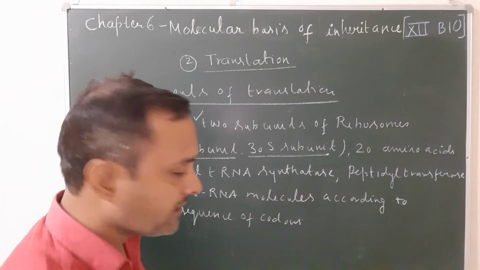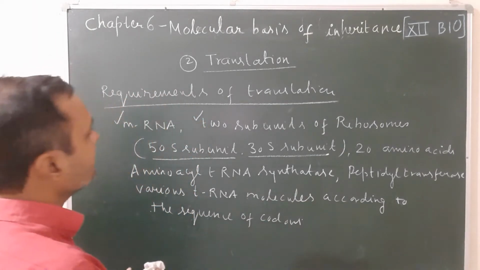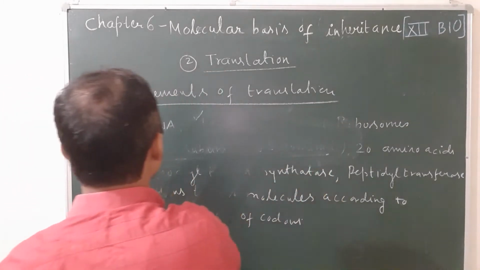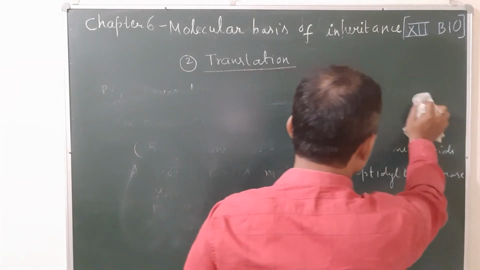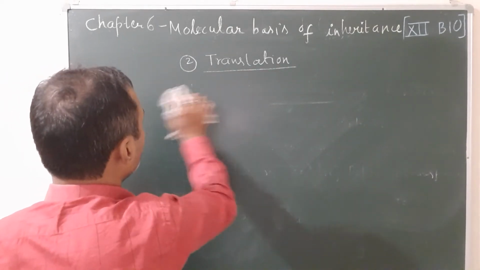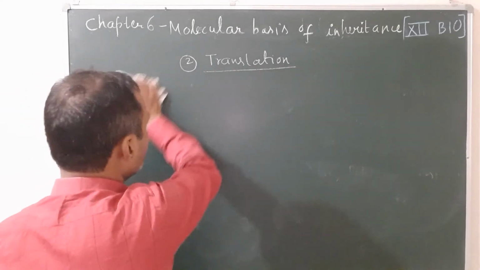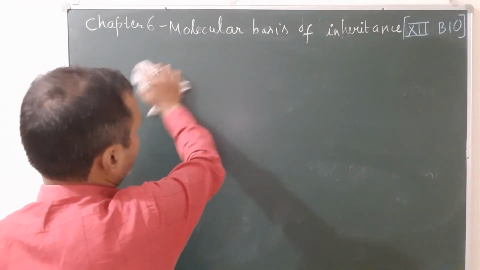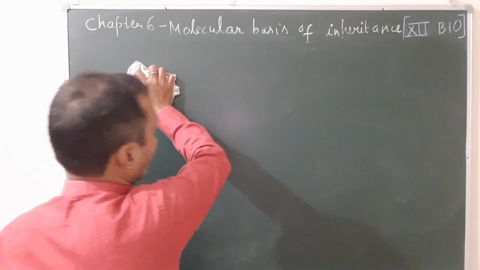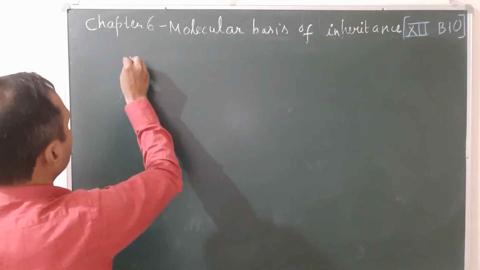So these are the basic things required for the second step of protein synthesis, that is translation. Let us see the various steps of translation. Translation in both prokaryotes and eukaryotes is completed in 5 steps. In your syllabus, in the NCERT book, you have to read translation in prokaryotes. Okay, let us see translation in prokaryotes.